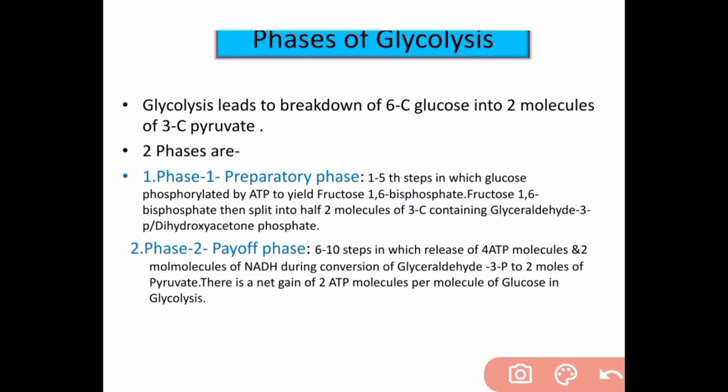Phase 2, the payoff phase, is steps 6 to 10, in which 4 ATP molecules and 2 molecules of NADH are released during conversion of glyceraldehyde 3-phosphate, where there is a net gain of 2 ATP molecules per molecule of glucose in glycolysis.